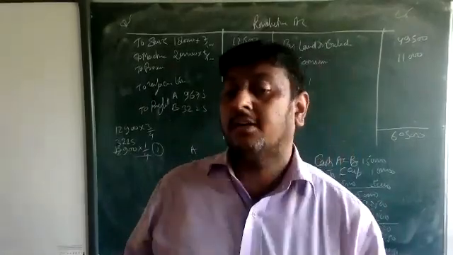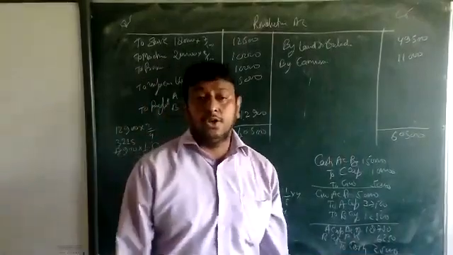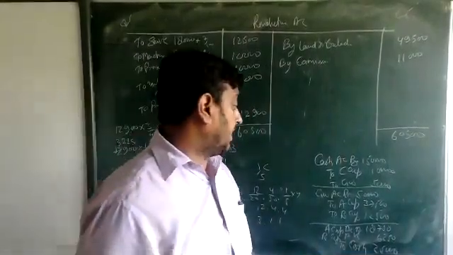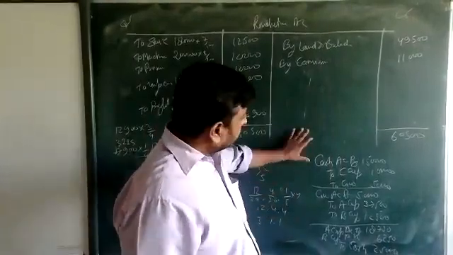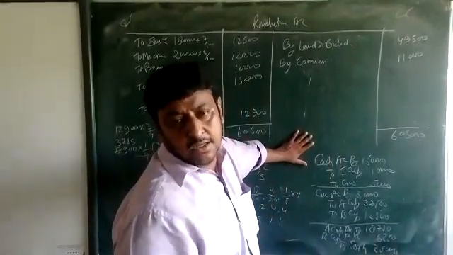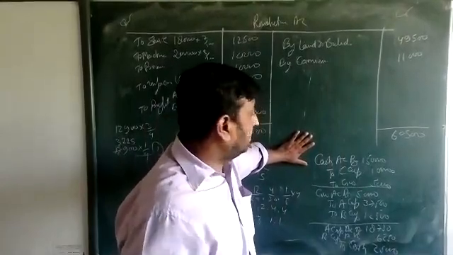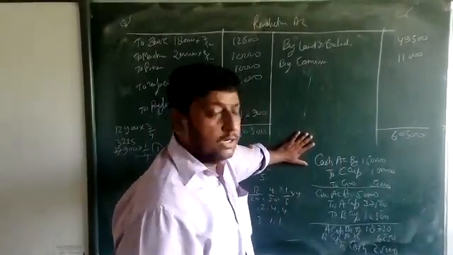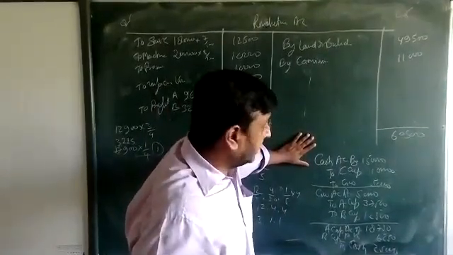For this question, first we calculate the new profit sharing ratio, then the entries. I think the entry is clear, beta. This comes with cash, capital and goodwill both. Cash account debit, to C's capital and goodwill, 1,50,000.